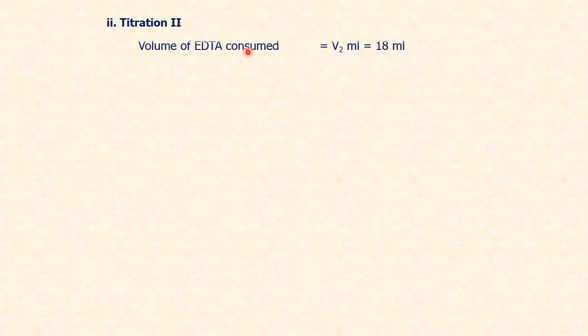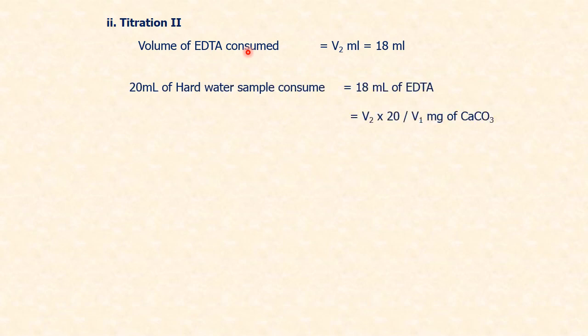Titration 2. Volume of EDTA consumed is V2 ml, which is 18 ml. 20 ml of hard water sample consumed V2 ml of EDTA. So V2 ml into 20 by V1 milligram of calcium carbonate, which is 18 ml into 0.9090 milligram of calcium carbonate, which amounts to 16.362 milligram of calcium carbonate.